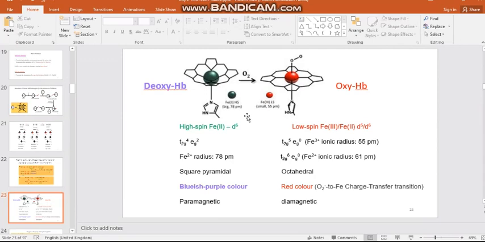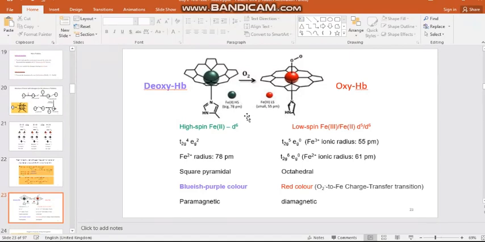In both cases we have iron, but the iron spin state is entirely different. The oxidation state may also be different, or it may be the same. Let us first discuss deoxyhemoglobin. It has iron in the plus 2 form, which can exist in either a high spin or low spin state. In the iron 2 plus state, 6 d electrons are present. If it exists in the high spin state, what is the crystal field configuration? Under an octahedral environment, it is t2g4 eg2.